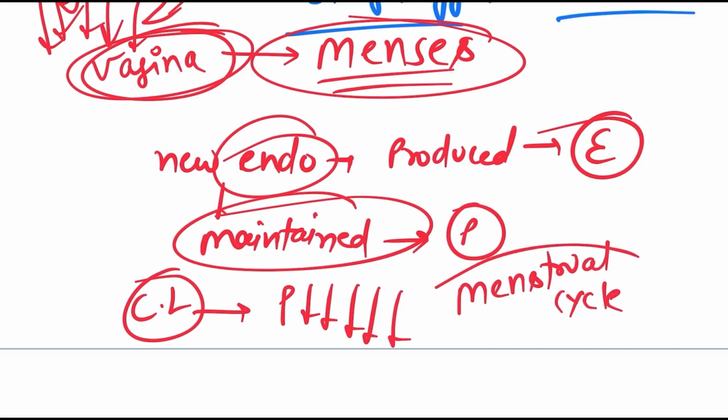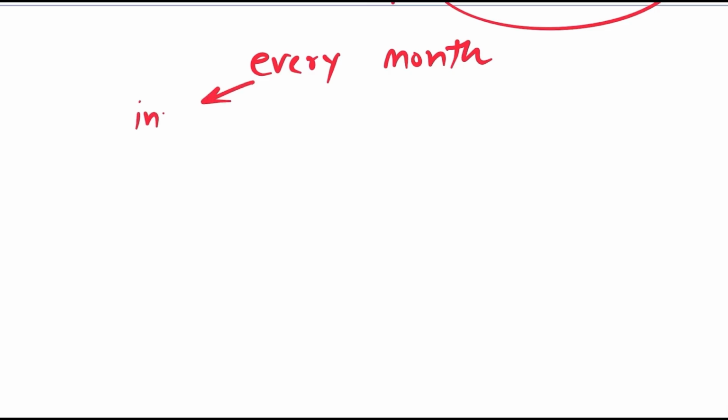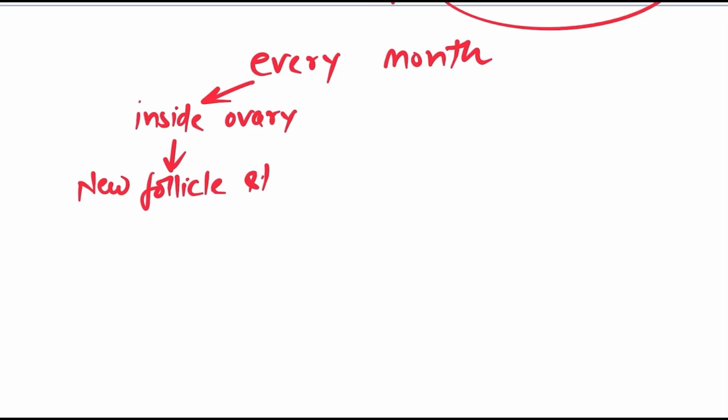So you have studied in detail today about the menstrual cycle. It's a very natural process in females, right? So what is going to happen every month? Every month inside the ovary, in the summary part, a new follicle starts developing.